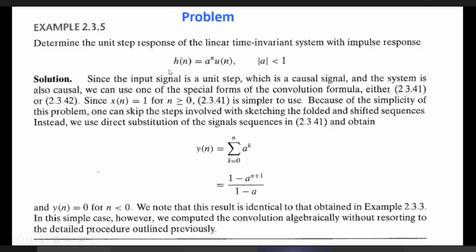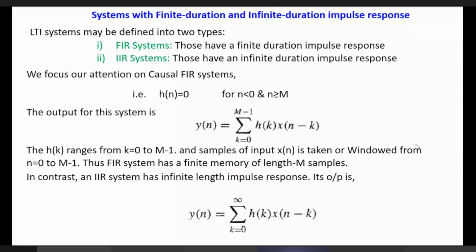Now there are two kinds of systems. One is the FIR system, another is the IIR system. FIR means finite duration impulse response, F for finite, and IIR means infinite duration impulse response.